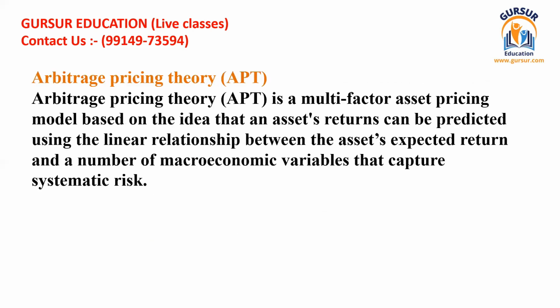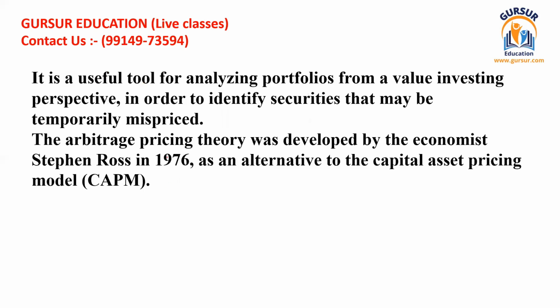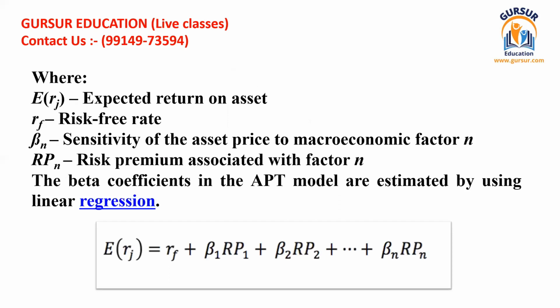Finally, there is the last method for pricing of the investment avenues or opportunities. This is the arbitrage pricing theory. This is a multi-factor asset pricing model based on the idea that an asset's return can be predicted using the linear relationship between the asset's expected return and a number of macroeconomic variables that capture the systematic risk. So you would not get this detail. Okay, by just looking at this, you would get the idea.